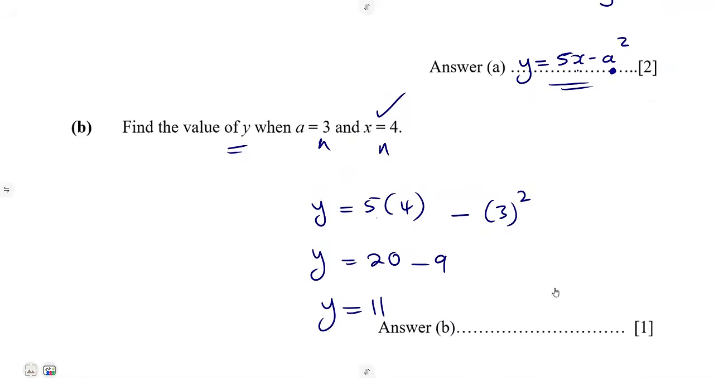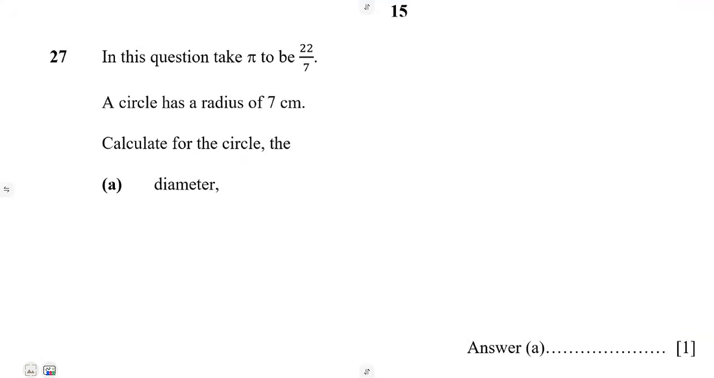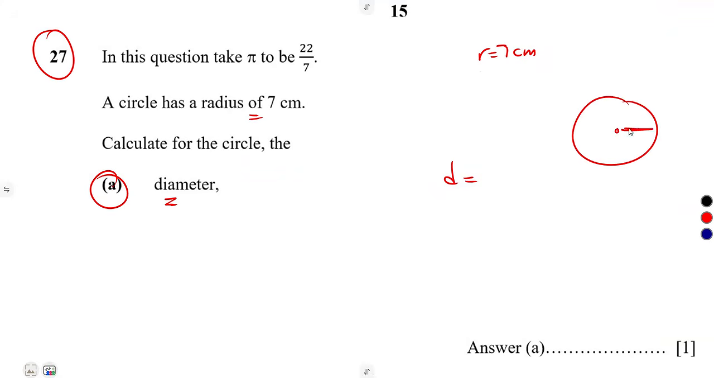For that one, so that was your answer for B. All right, on number 27, you're given that in this question, take pi as 22/7. There is a circle with a radius of 7 centimeters, and from there, calculate the diameter. Diameter is equal to twice the radius. So diameter is 2r, 2 times your radius, 7 centimeters. So 2 times 7, that's 14 centimeters is your diameter.